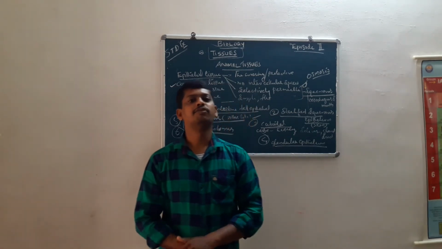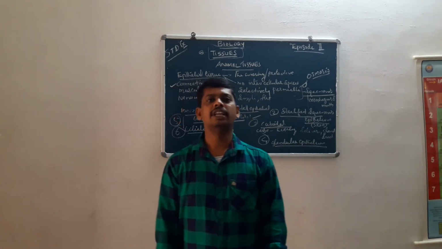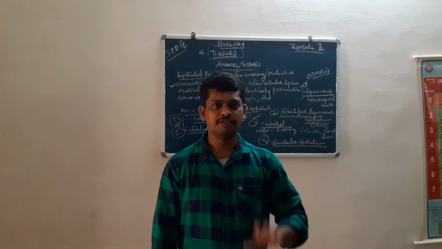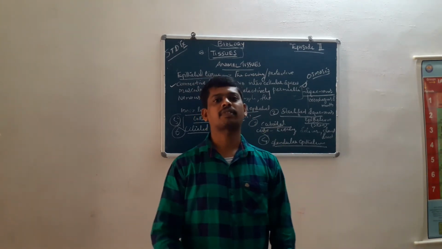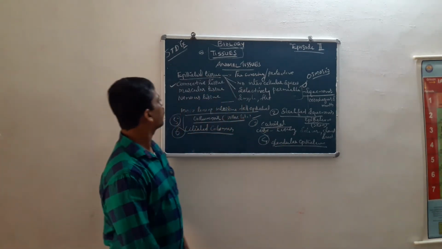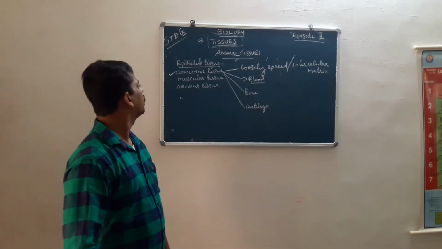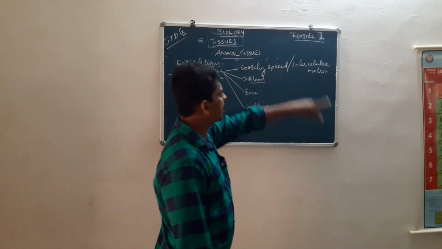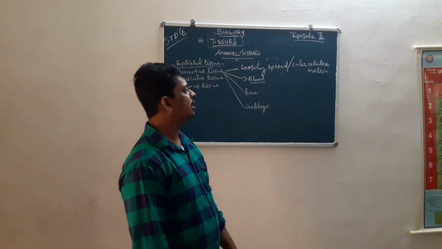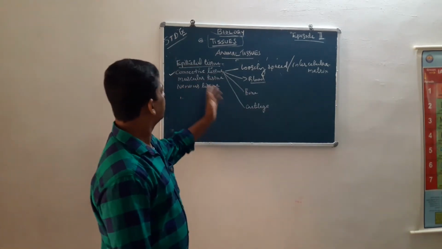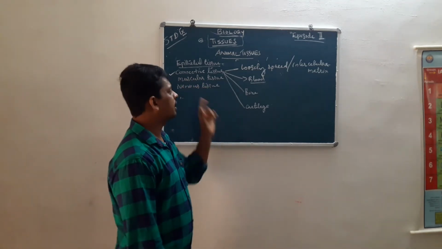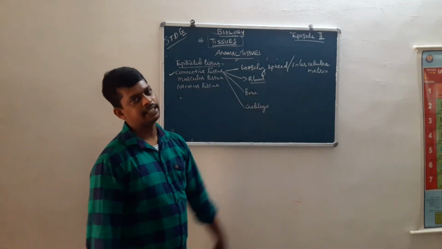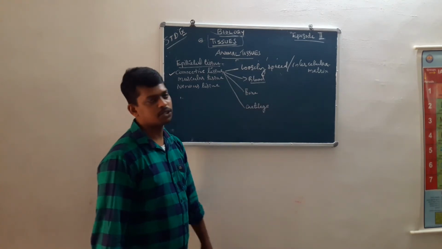Blood is a fluid connective tissue. Connective tissues are loosely spaced, with an intercellular matrix. The main examples of connective tissues are blood, bone, and cartilage.